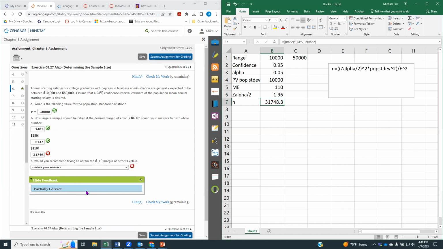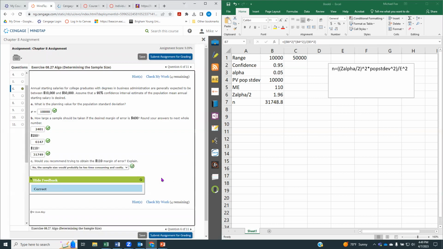So, okay, then the last question is, would you recommend trying to obtain a $110 margin of error? My answer would be that's a huge sample size. It'd be really costly to actually gather data from 31,749 college graduates. It's going to be hard enough to get 2,400. So I'm going to say no, the sample size would probably be too time consuming and costly. Check my work. And there we go.